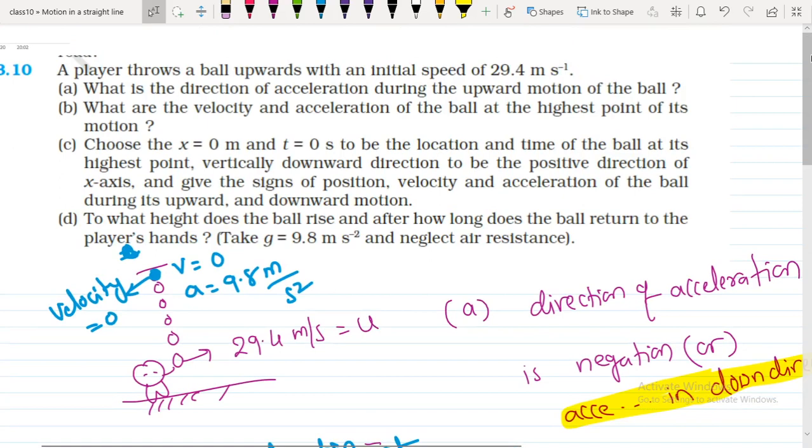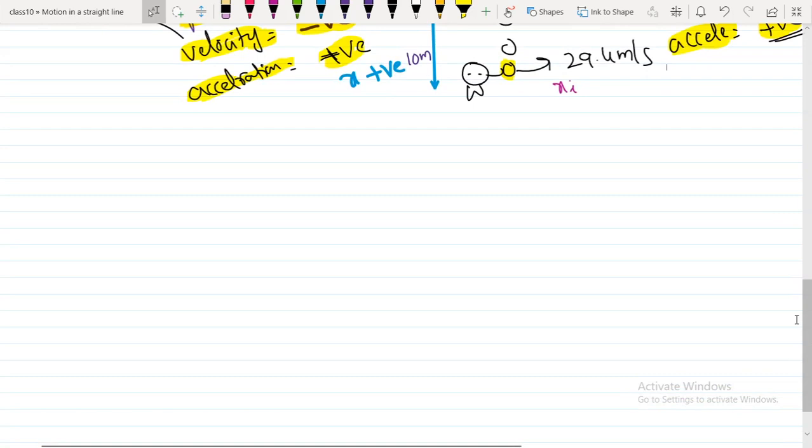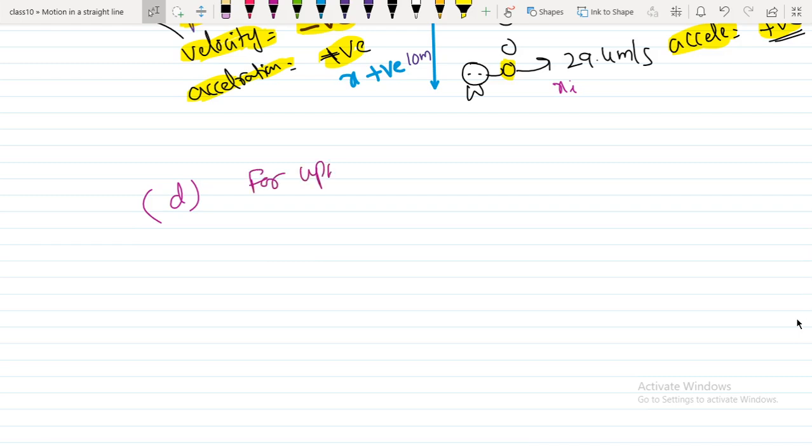And come to the D part. To what height does the ball rise and after how long does the ball return to the player's hand? So here we need to find the total path length, the height the ball rises. To calculate that, for upward motion, we can use these values.